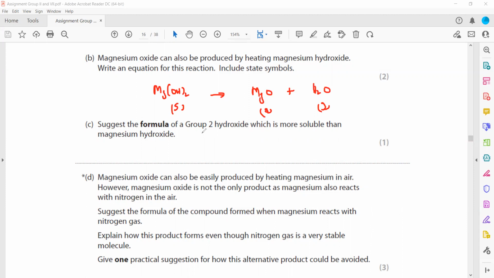Then suggest a formula of a group 2 hydroxide which is more soluble. So as we know, the solubility of hydroxides increases as we go down the group. So any hydroxide we can mention, magnesium is there at the top. Below magnesium we can mention calcium, strontium, or barium. Any we can write here. So below it is calcium, so I can mention calcium or any other hydroxide. As we know, the solubility increases going down the group.